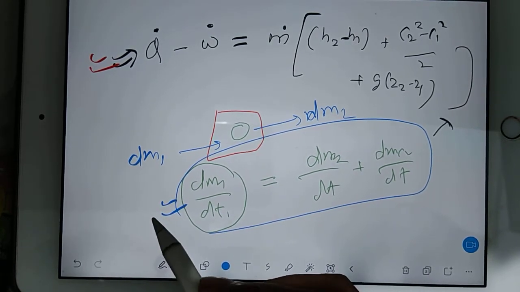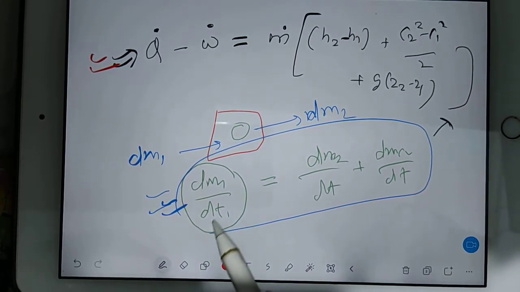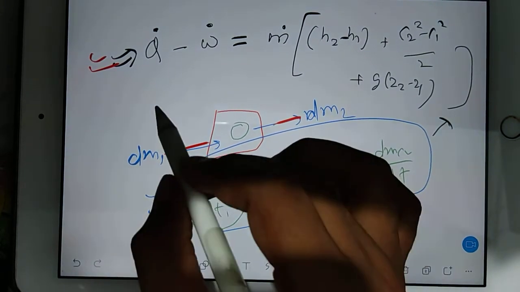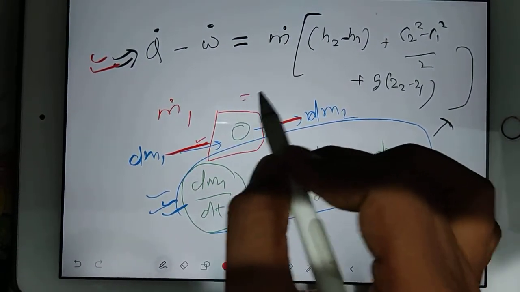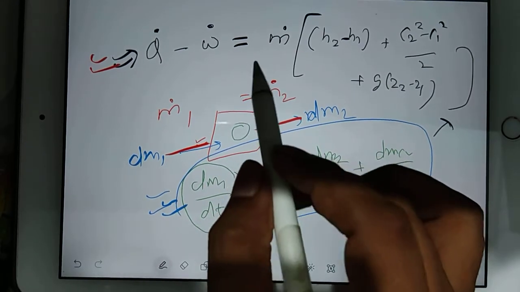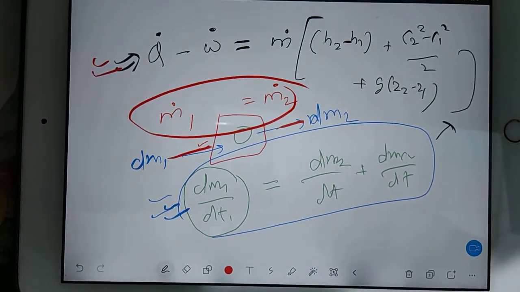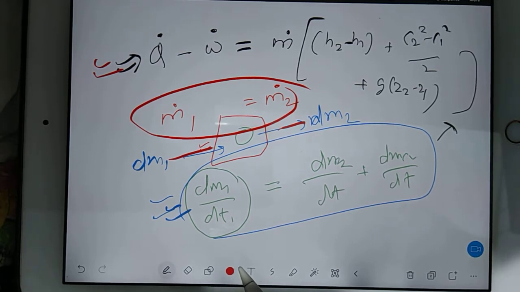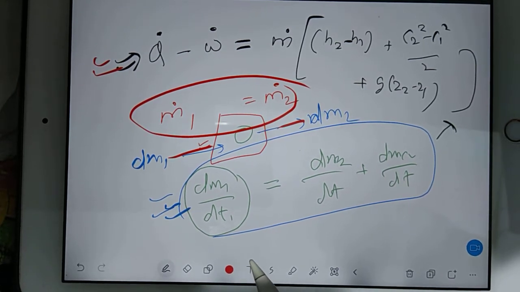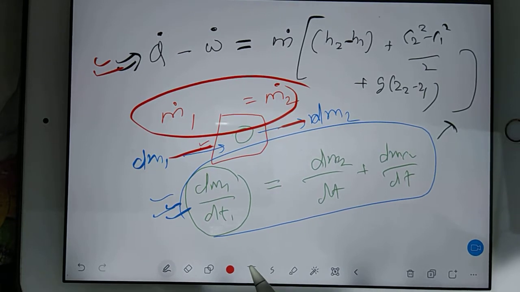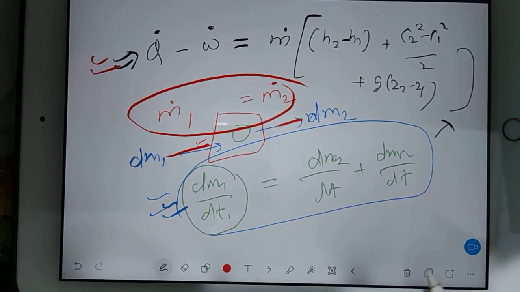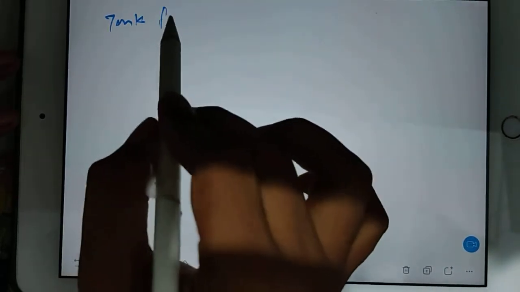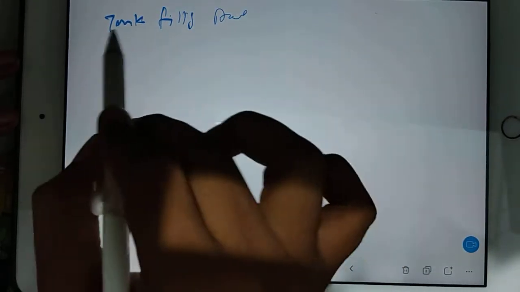And again, if you have a steady flow, in that case whatever mass is entering, the same mass will go out. It means m dot 1 at the inlet is going to be m dot 2. But in unsteady flow, they are not equal. So now we'll see some questions. In those questions, we will try to understand how to apply this. There is something called the tank filling process. Let's understand what the tank filling process is. It is important.